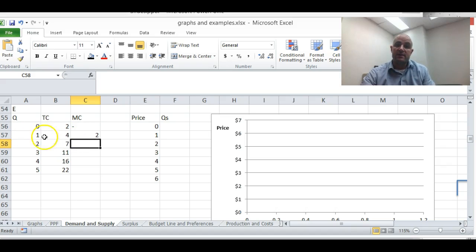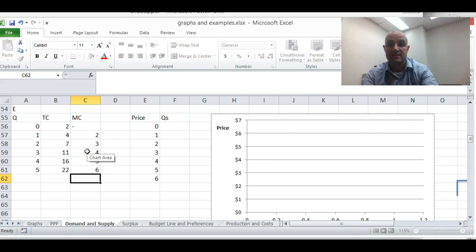When you go from 1 to 2 units, your cost goes from 4 to 7. So that second unit is going to cost you $3 additional. So that's your marginal cost. So again, the additional cost of an additional unit.